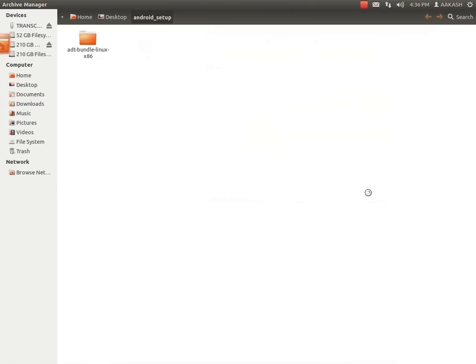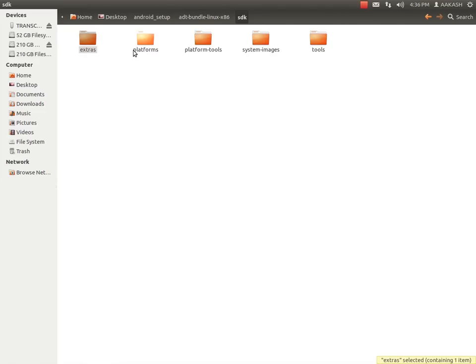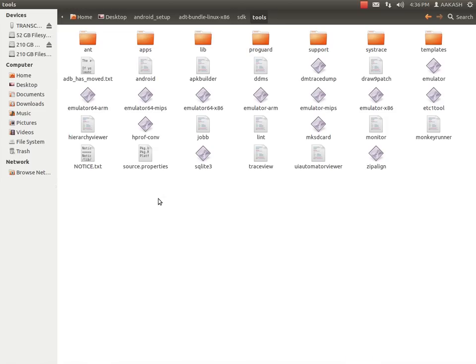After extracting that zip folder, we will get the ADT bundle Linux x86 folder. Inside that folder we will have two folders, one named Eclipse and one SDK. In the SDK folder we will get 5 folders. Of these 5 folders, the platforms folder is important, because in this folder we will get by default API level 17, that is Jelly Bean 4.2, and the other 4 folders are supporting folders which contain some files and plugins.